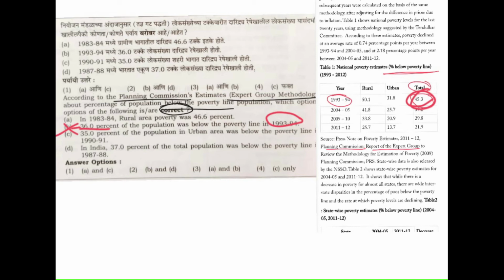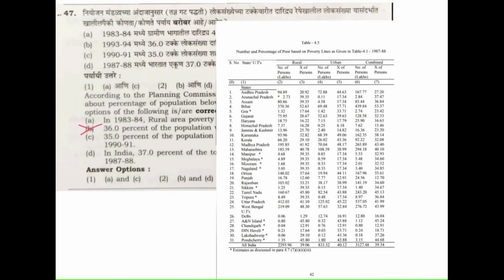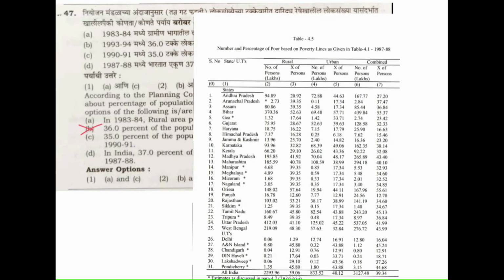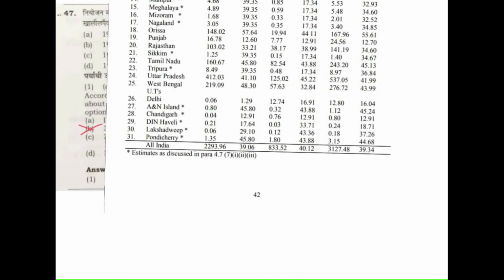Similarly, we have another set of data from the Planning Commission's website. Here we can see the number and percentage of poor based on poverty lines as given in table 4.1 for 1987-88. The total percentage is 39.34%.